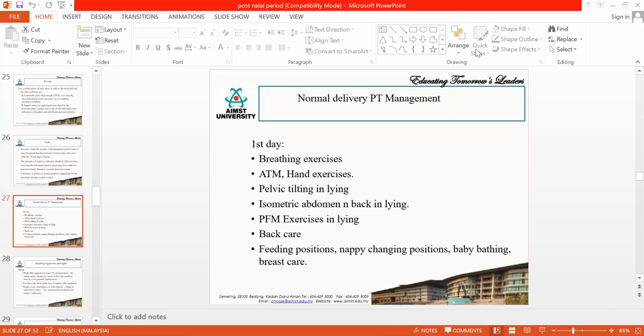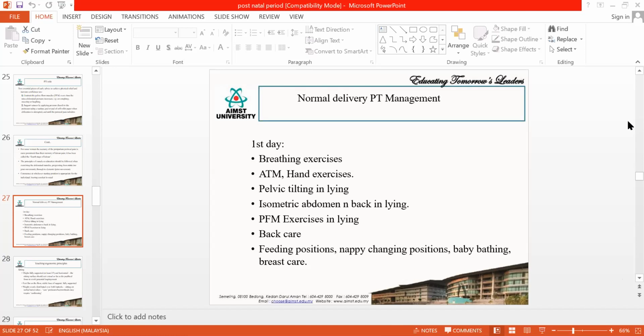Okay, so if you are working in a women's health oriented clinic, then you will get a chance to treat them on the first day itself, and you will be able to implement the day-wise protocol. Most of the time, the first day will be either the day of delivery itself or the next day.